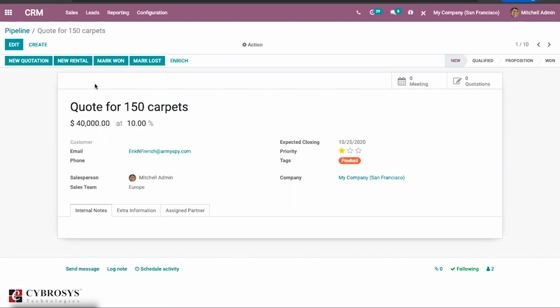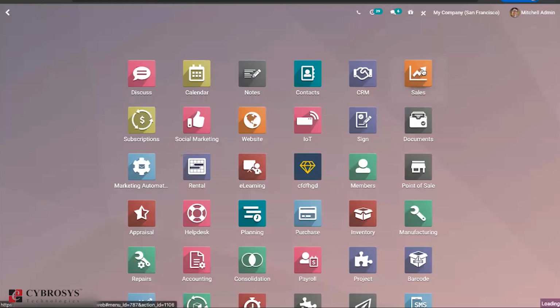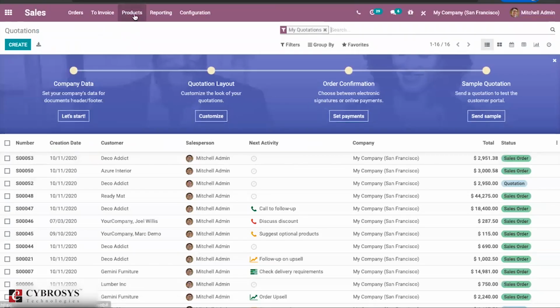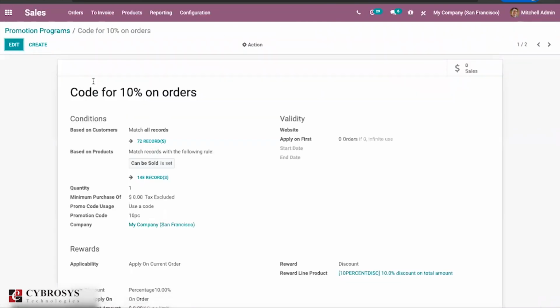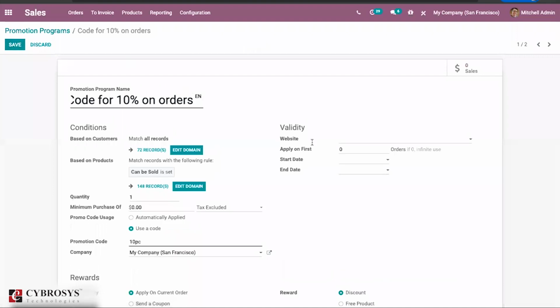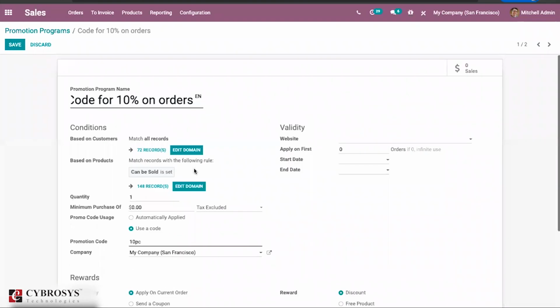So in 13, we don't have options like this. And again, in the case of sales, based on the localization, there are many changes, and Odoo has also brought some changes in the promotional programs. So if you go to the promotional programs, you can just find small changes in the fields and this type of things here in the promotional programs also.